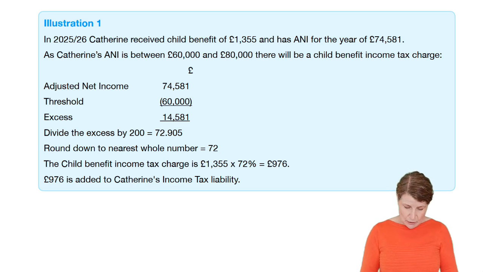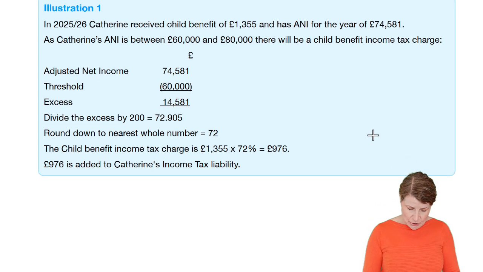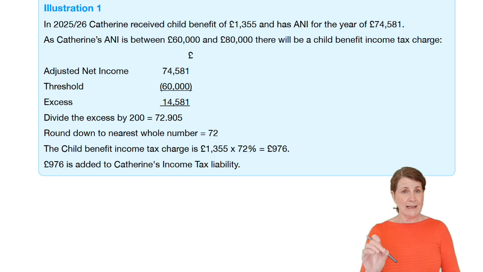Now, remember the definition of adjusted net income. It's your net income from your income tax computation, less gross personal pension contributions, less gross gift aid donations. Once again, that's your adjusted net income.